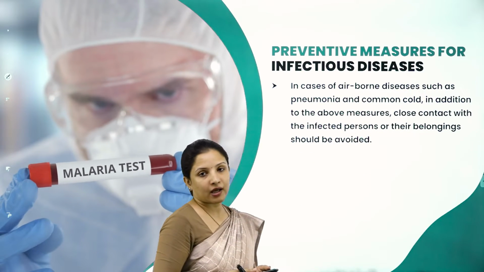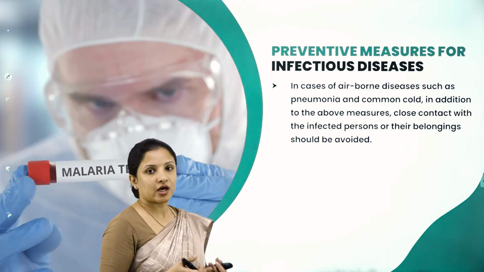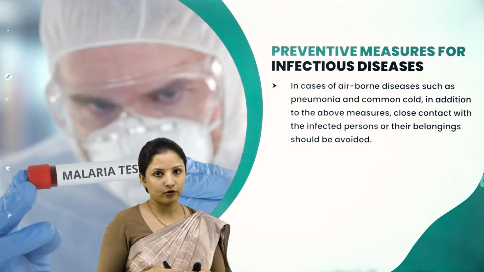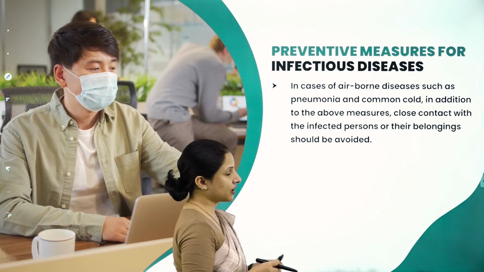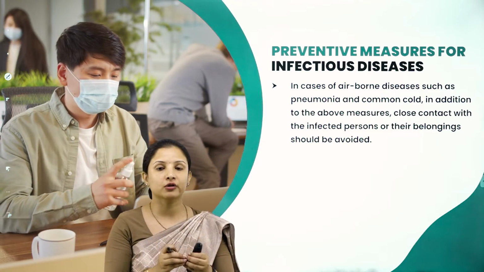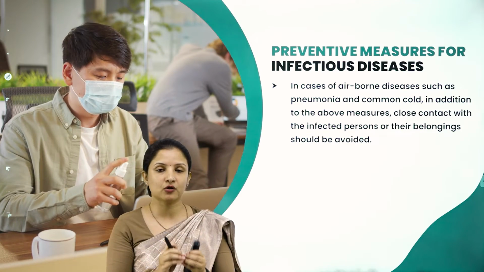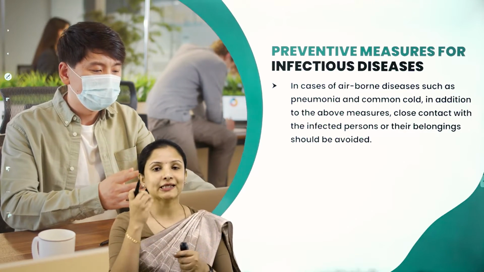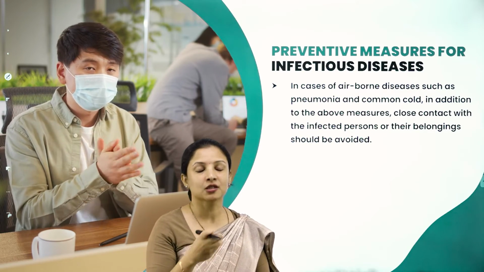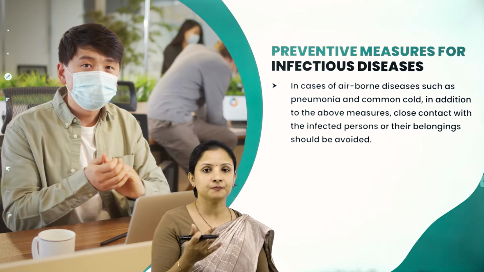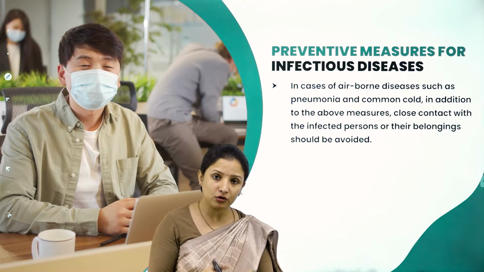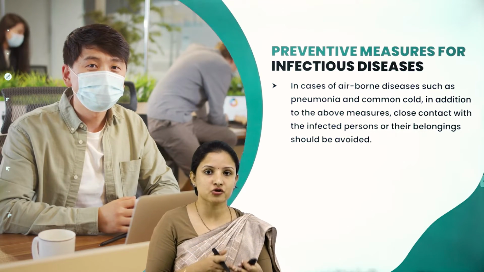And in the case of airborne diseases such as pneumonia and the common cold, the above measures should also be followed, that is cleanliness. Apart from that, we must always make sure that we do not share our belongings with the infected person, because cold, pneumonia and the like can spread from an infected person to a healthy person through aerosol sprays and droplets. So not just the uninfected person but also the infected person should follow this protocol.